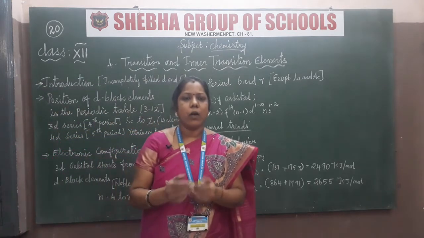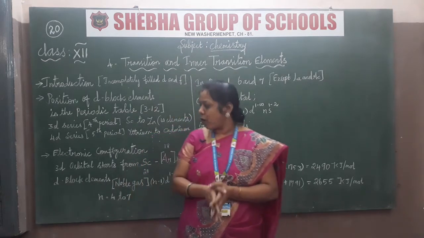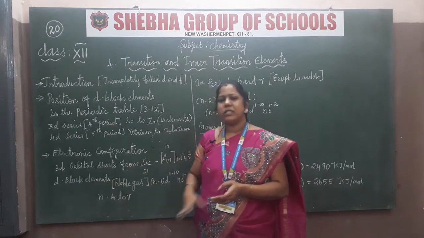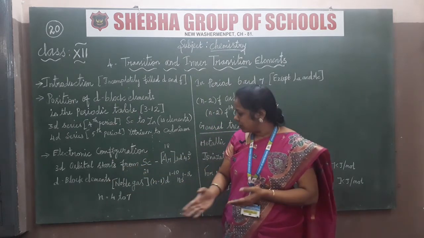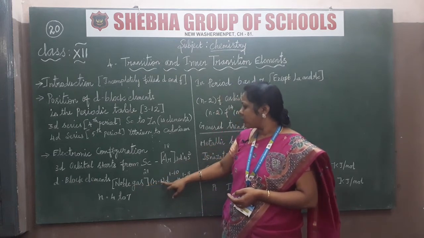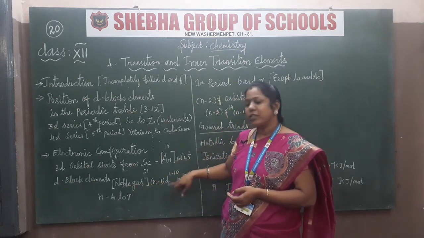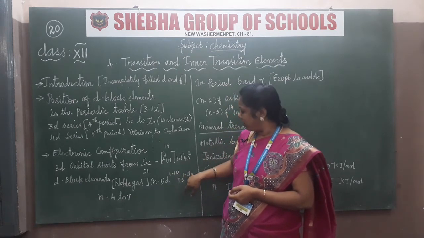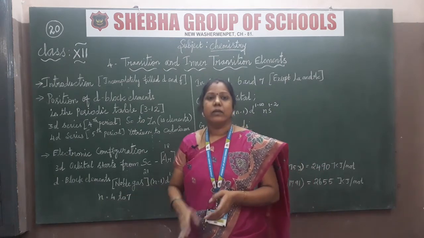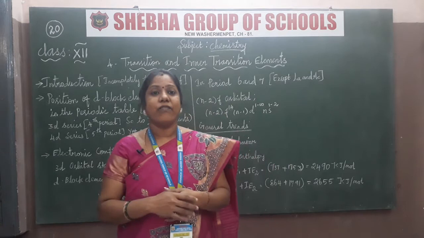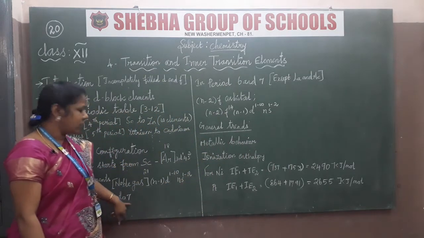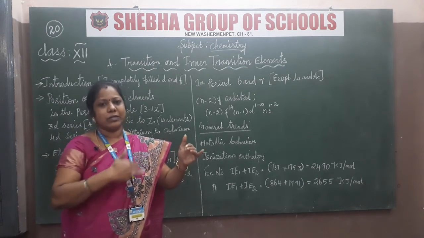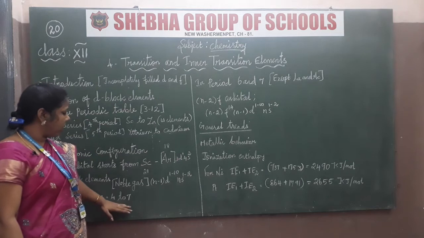So how do we write the electronic configuration for F block elements and D block elements? For D block elements you have to consider the noble gas, then n-1 d 1 to 10 and ns 1 to 2. But just listen, the value of n is only 4 to 7, because the periods of the D block elements start at 4 and go to 7. So the n values are only 4 to 7.